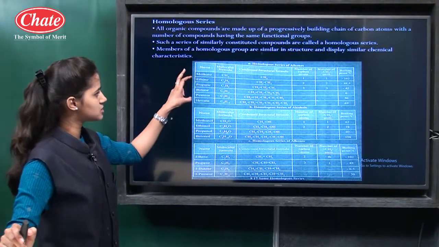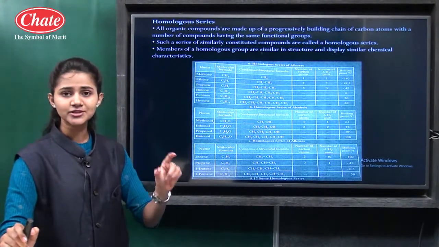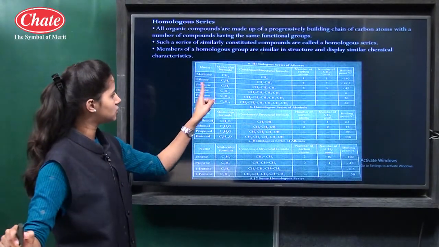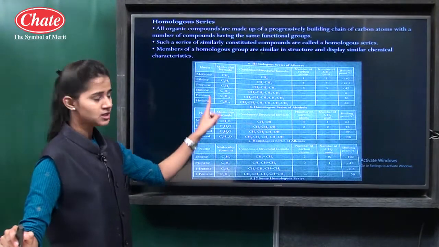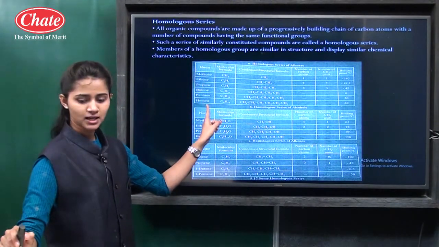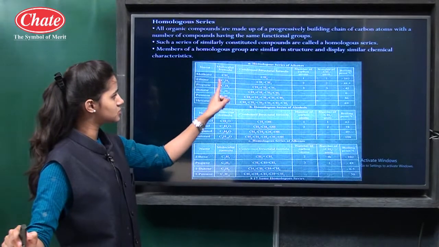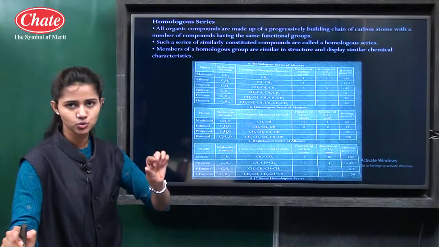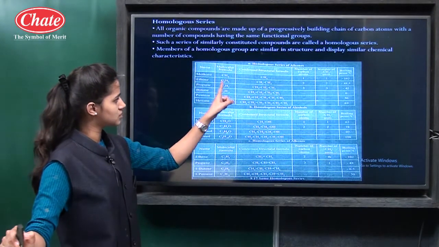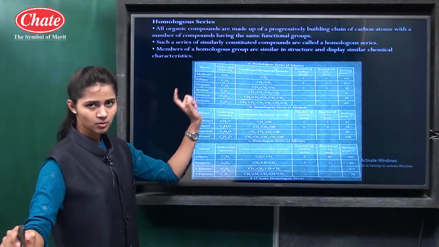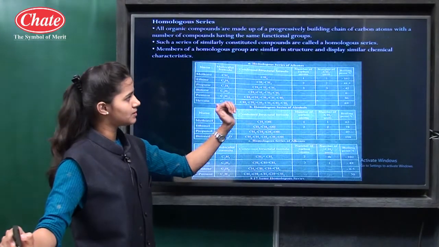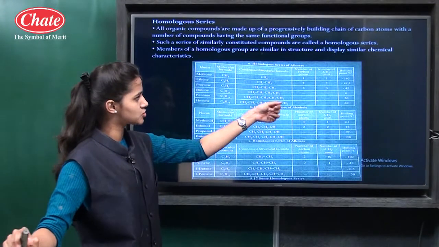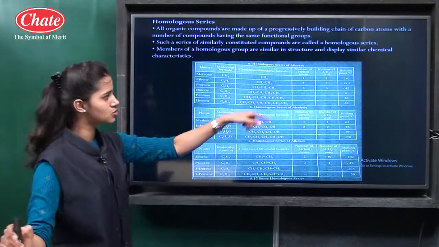You can see the first series is the alkane. The saturated hydrocarbons are called alkanes. Methane, ethane, propane, butane, pentane, hexane. These are the first 6 members of the alkane series. You can see the molecular formulas increase with a difference of only a CH2 group. CH4 methane, C2H6 ethane, C3H8 propane. The condensed structure formulas are given. The number of carbon atoms in methane is 1, ethane is 2, propane is 3. The number of CH2 units is also 1, 2, 3.